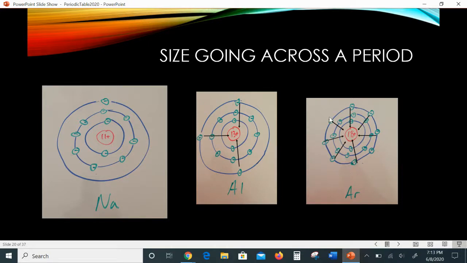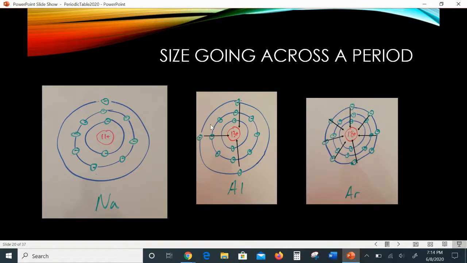So there's more increased attraction to your outermost electrons because there's more out there to be attracted to the nucleus. Here there's only 1 electron way out there by itself. It's being shielded by the 10 inner electrons, so that's a lot of resistance for anyone to care about that electron. That's why it sort of wanders off. Aluminum versus sodium has now 3 electrons, so there's a little more out there to take care of. Argon has 8 electrons in that outer shell, so there's even more. So there's more attraction as you add more electrons to that outer shell.